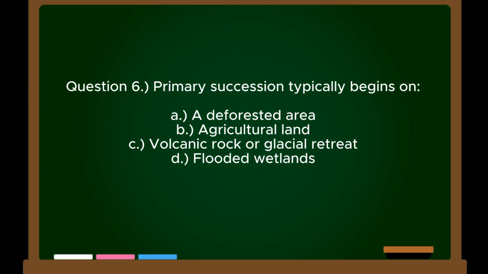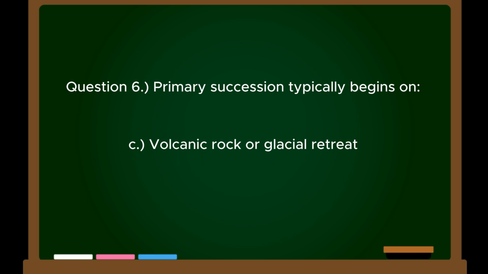Question 6. Primary succession typically begins on: A. A deforested area. B. Agricultural land. C. Volcanic rock or glacial retreat. D. Flooded wetlands. Correct answer: C. Volcanic rock or glacial retreat.